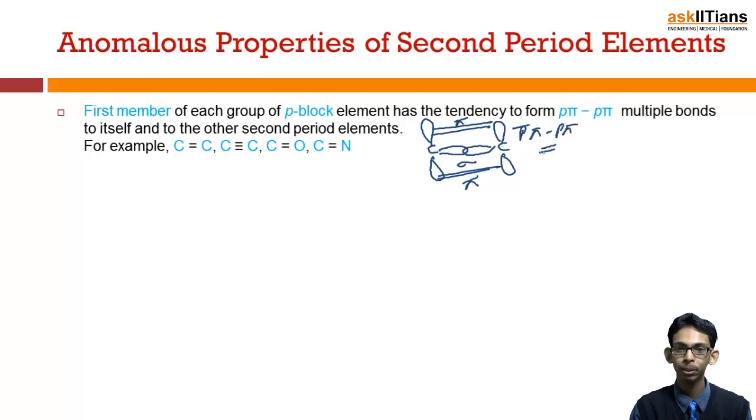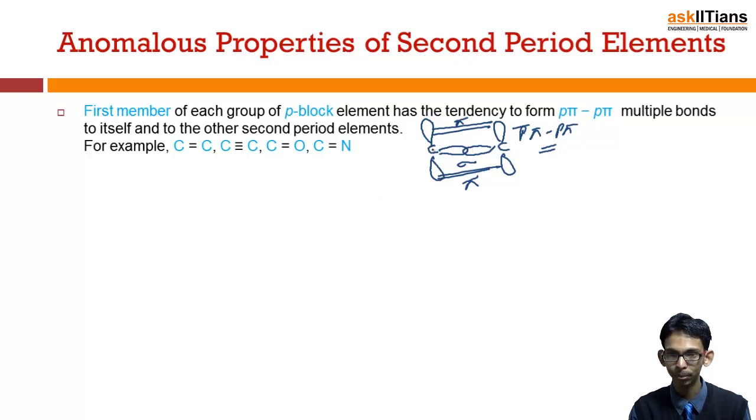Apart from that, there are also d-pi p-pi multiple bonds. But in the case of p block elements, the first member has a tendency to form p-pi multiple bonds. Again, it is obvious then when this sideways overlapping would be effective. Yes, when the size of these atoms is small.